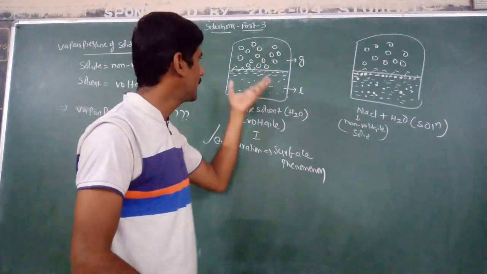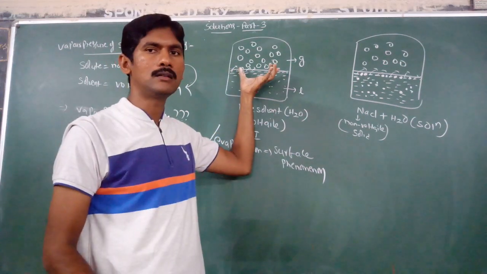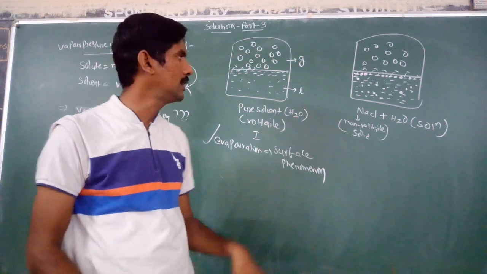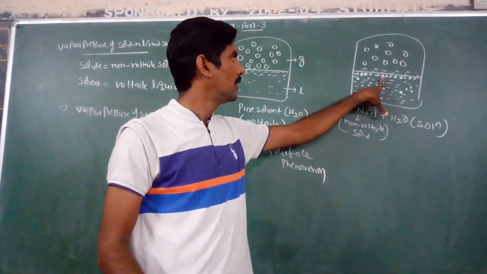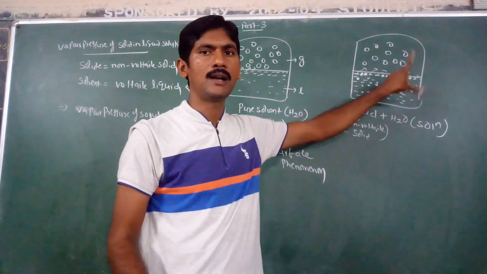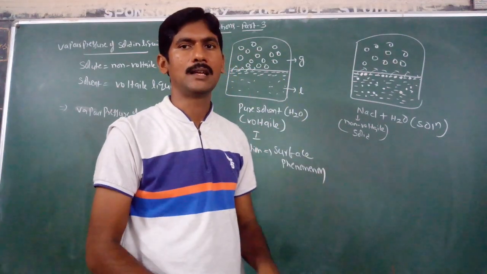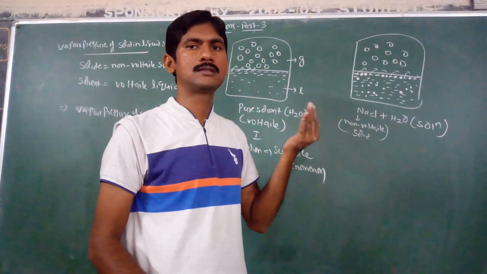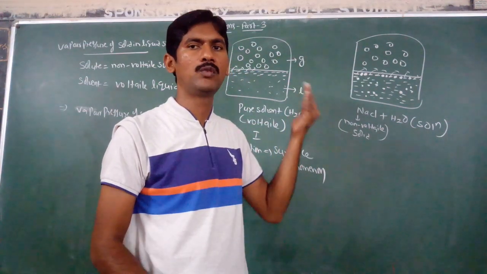Here all are liquid molecules, so the surface liquid molecules directly go into the vapor state. But here some of the non-volatile solute particles block the surface area, reducing the number of molecules escaping from the liquid to the vapor phase.